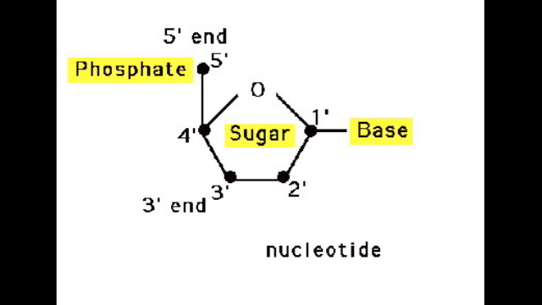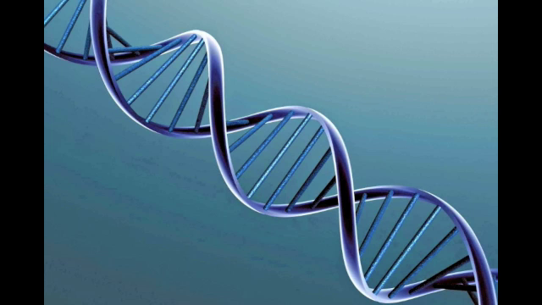Last but not least, the nucleic acids are made up of nucleotide monomers. They are structured with phosphate, pentose sugar, and nitrogen base. The nucleic acids' functions are to store genetic information. DNA passes heredity to RNA to manufacture proteins for various metabolic activities and energy source ATP. There are 2 types of nucleic acids, DNA and RNA.